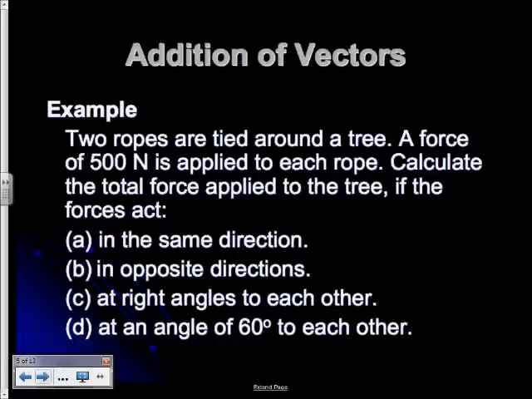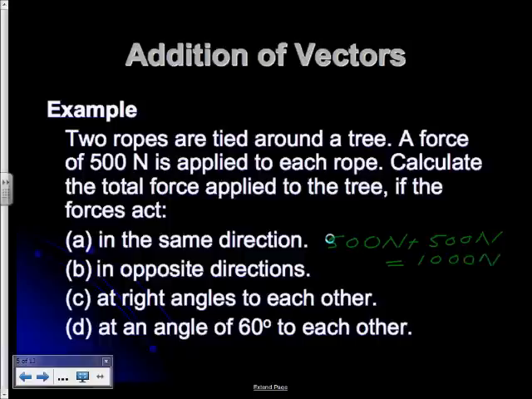Right, addition of vectors. Here's an example. I'd like you to copy this example into your notebooks. The first couple of questions I think you could answer fairly easily. If the two forces of 500 newtons are in the same direction, we could simply say 500 newtons plus 500 newtons equals 1000 newtons, easy. If they're in opposite directions, then those two opposing forces are going to produce what we call a resultant of 0 newtons.